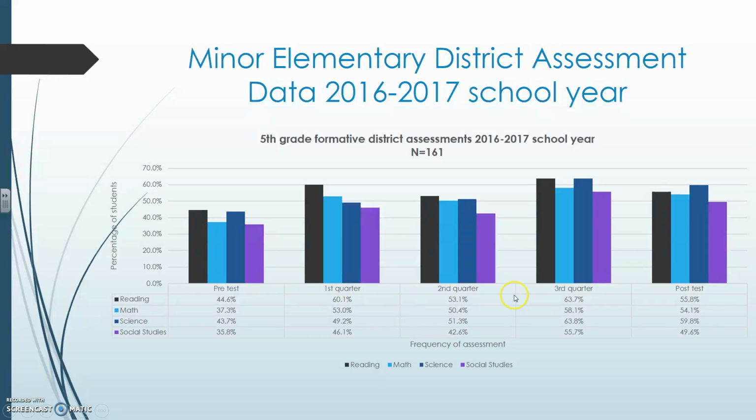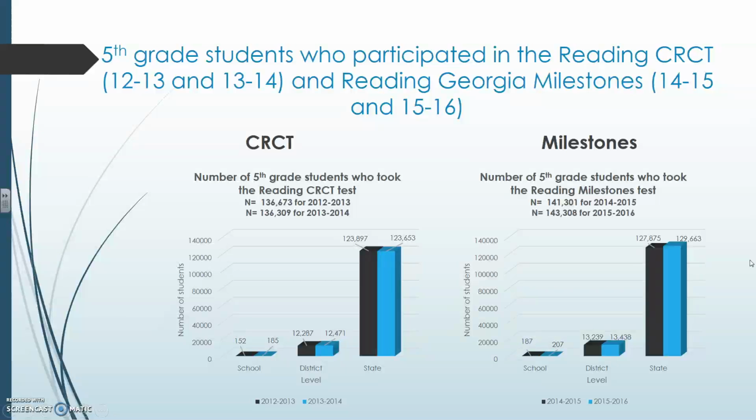We can see that comparing to the pre-test, the students made significant gains from the beginning to the end of the year, but not by much, but they made some gains. We can also see that the third quarter scores were much higher than the first and second scores. And we can also see that social studies was the area of lowest performance in all the times that they took the test.